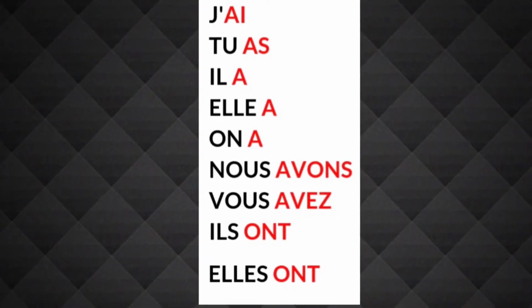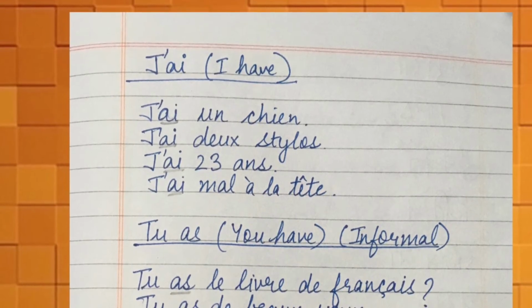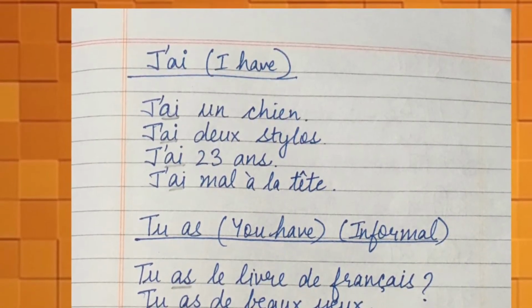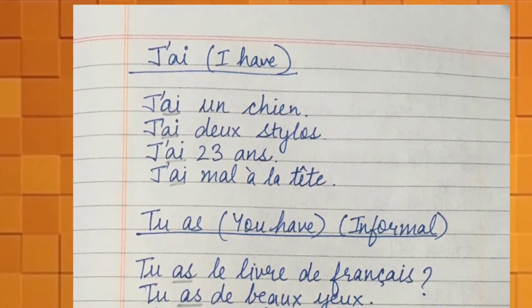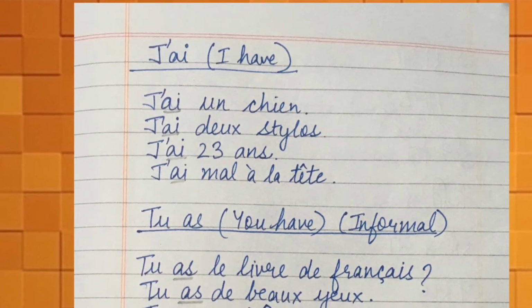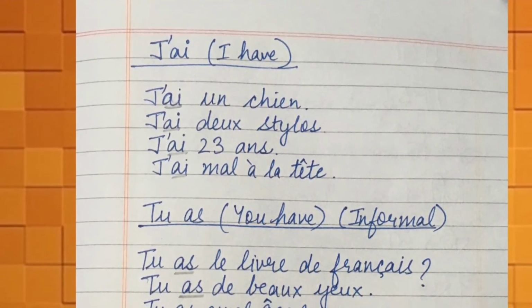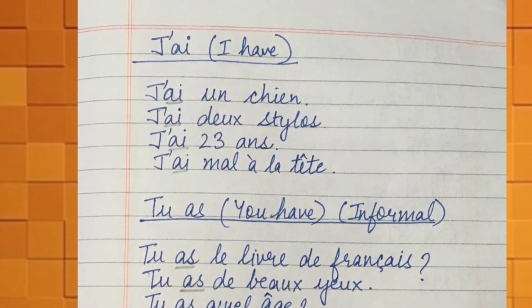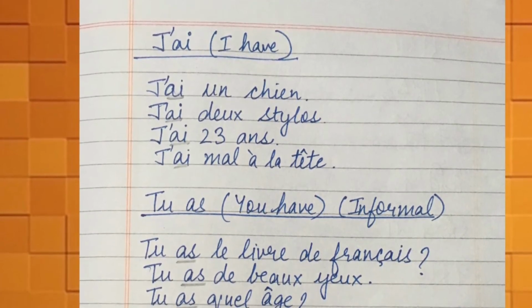Now let's make a few sentences using them. The first one is j'ai, I have. We can make sentences by using j'ai, like j'ai un chien, which means I have a dog. J'ai deux stylos means I have two pens. J'ai 23 ans means I am 23 years old. In French we say it like I have 23 years. Next is j'ai mal à la tête, which means I have a headache.